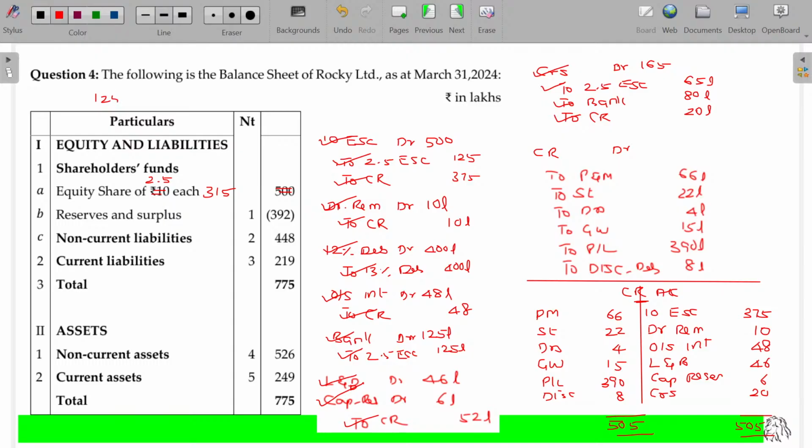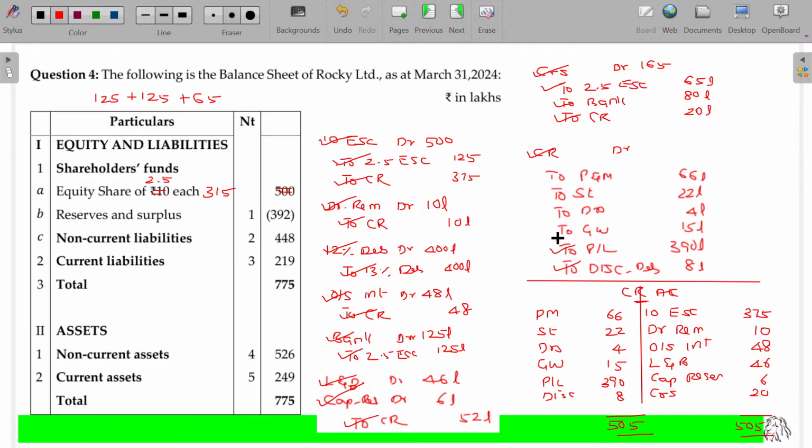New equity share instead of 10 rupee share is this one. Fresh issues 125. Shares issued for the creditors being 65. Overall value being 315. Is that clear? 315. That's how you can post and give the tick marks, or you will not make many mistakes. And this one also is already posted. Now we have to show all these things.